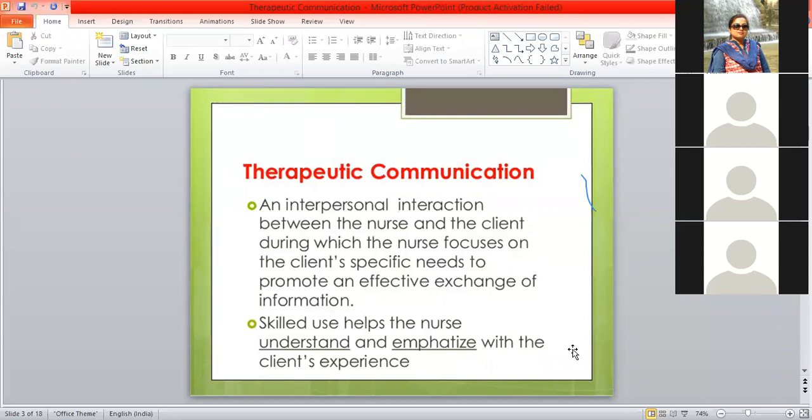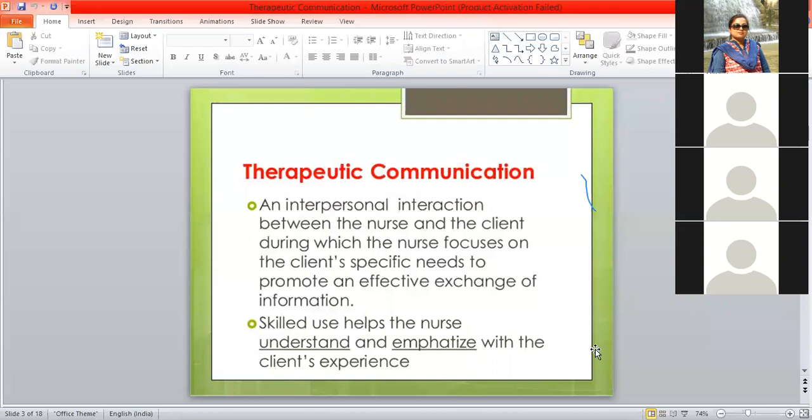Now as a nurse, if you are not able to identify that the patient is in pain, in agony, in fear or anxiety, then your communication will be incomplete. You have to understand his specific need, and what type of information he is going to share or ventilate to you. Only then will our therapeutic communication meet the demand and the need of the patient.